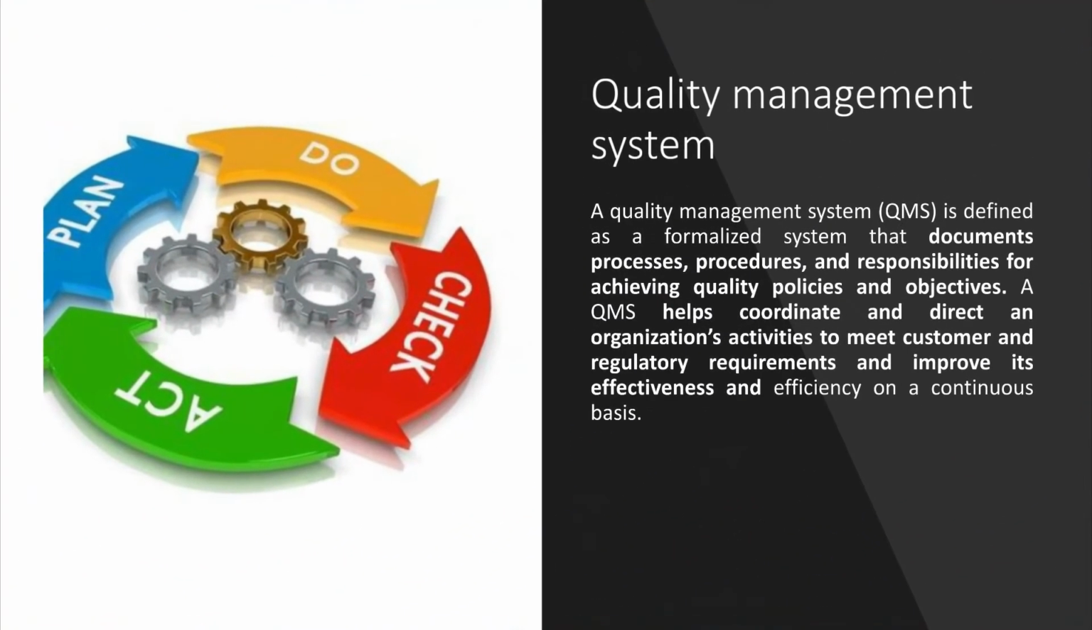So first, let us try to understand what is meant by quality management system. Quality management system is an overall term provided to the documentation part, different procedures, and different responsibilities, which are aimed at achieving the quality policies and objectives.